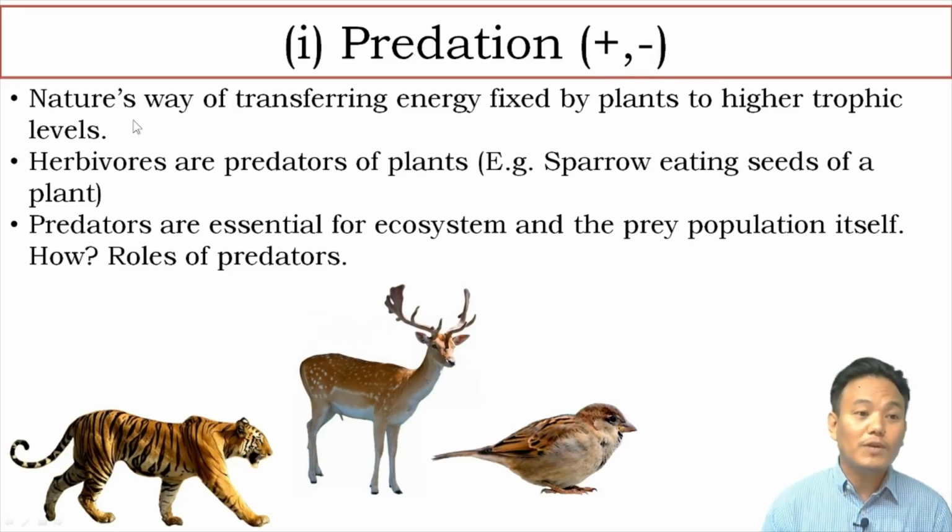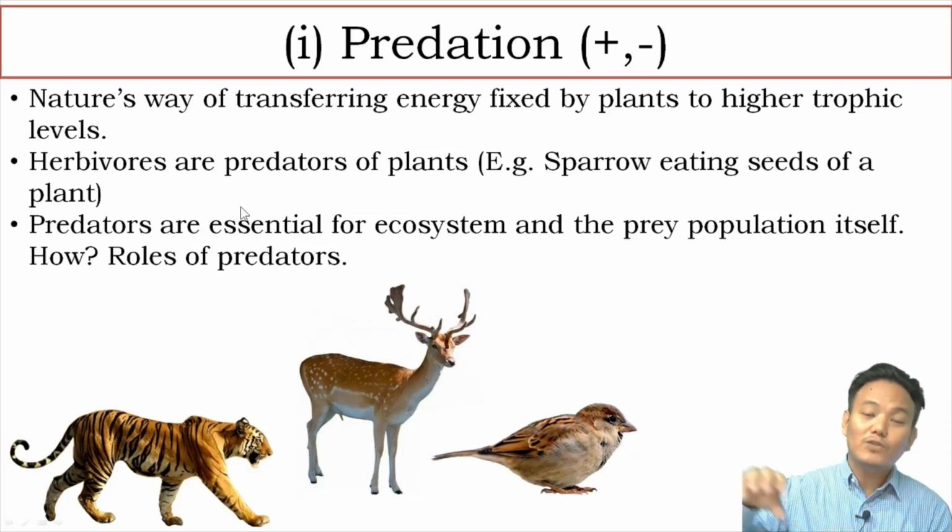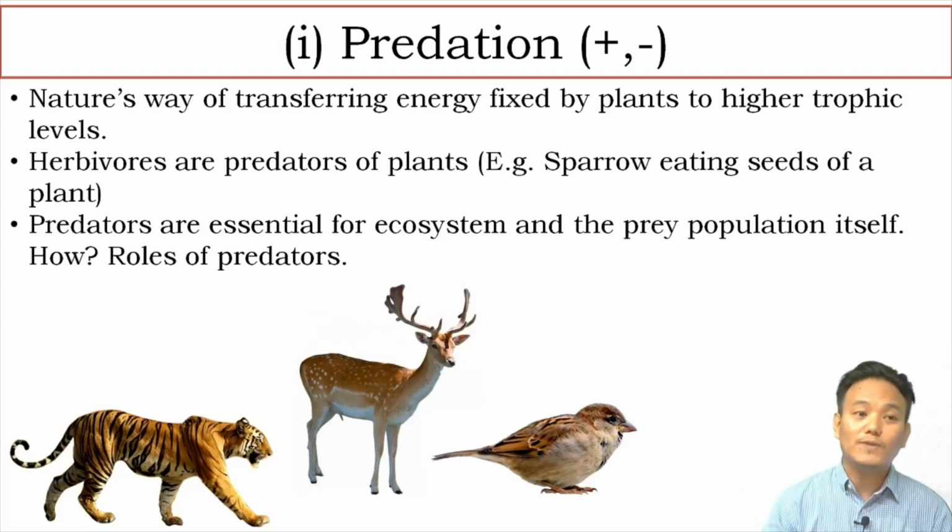And when you think about predation, you can say that predation is nature's way of transferring energy fixed by plants to higher trophic levels. You all know about the food chain, in which producers get eaten by primary consumers, they get eaten up by secondary consumers, and then secondary consumers get eaten up by tertiary consumers. So when you go from a lower trophic level to a higher trophic level, the energy is transferred to the higher trophic level from the lower trophic level through the predation process. So predation is nature's way of transferring energy fixed by plants to higher trophic levels.